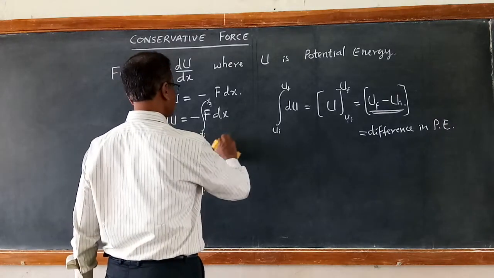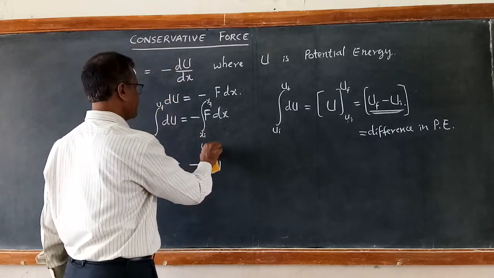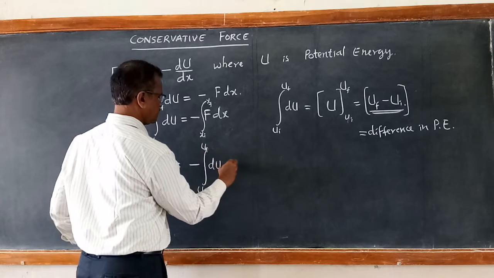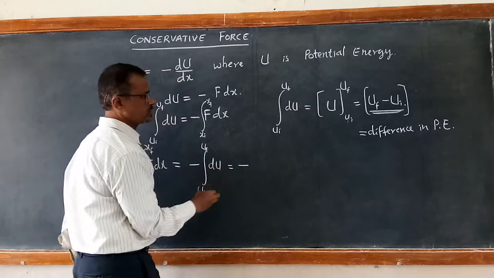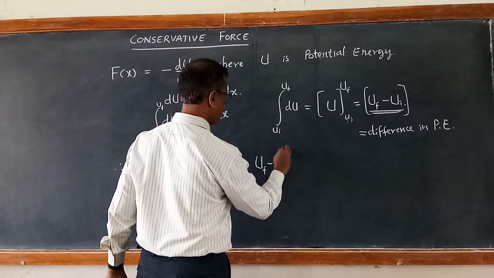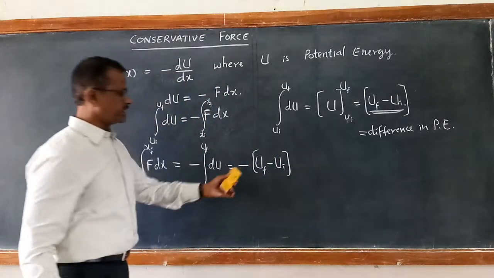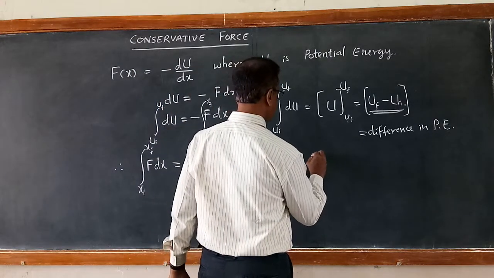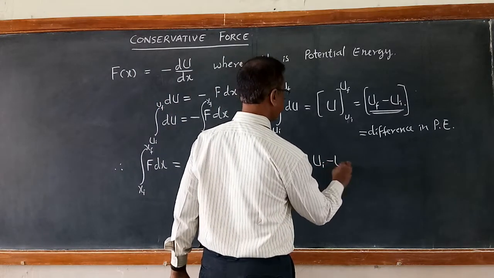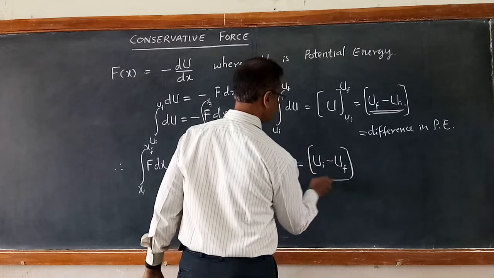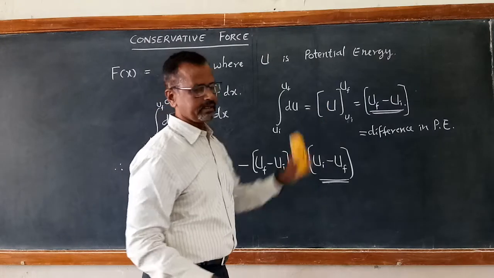If we do the integration, we get minus, uf minus ui. So take this minus inside, then it becomes ui minus uf. So this is the difference in potential energy as I wrote there.